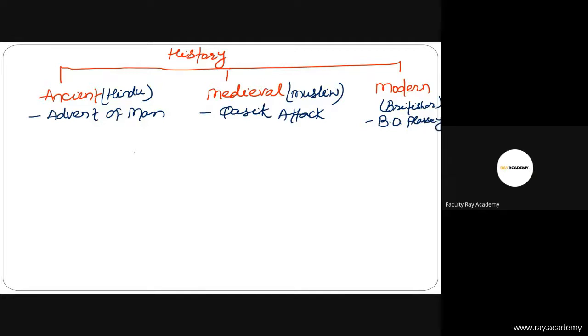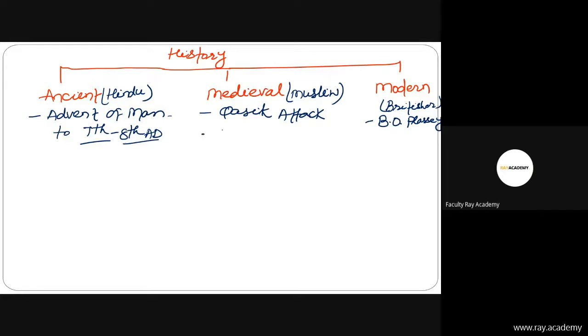Then friends, which period is related to what? First of all, the period from the advent of man to 7th or 8th AD, जो आदमियों का विकास से लेकर, that is the ancient period.